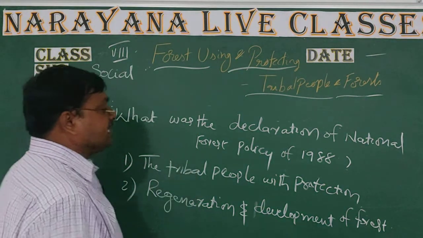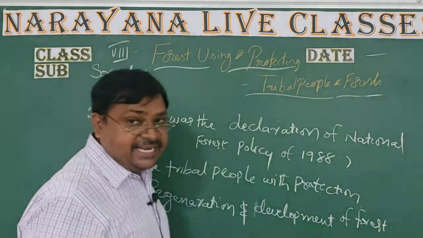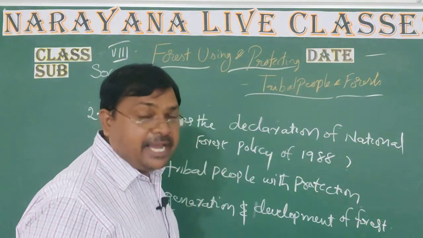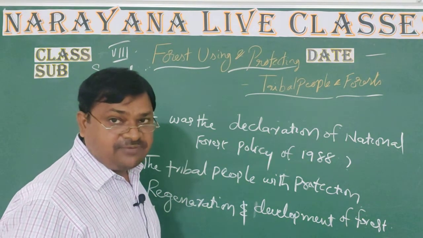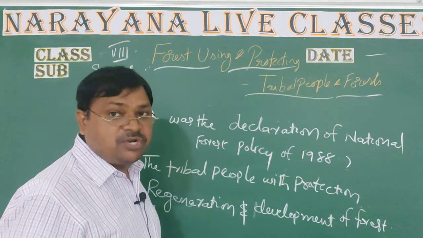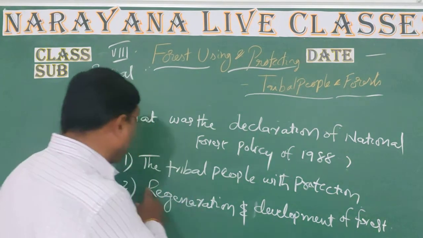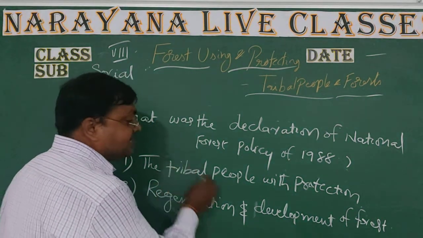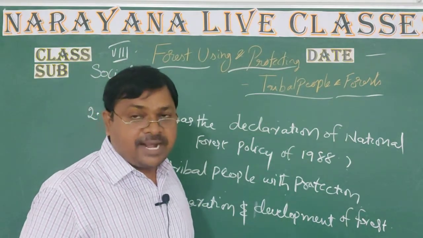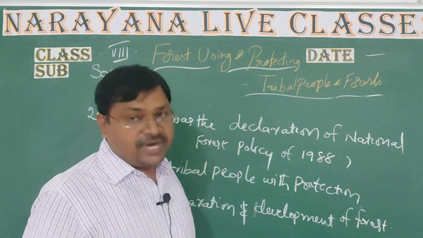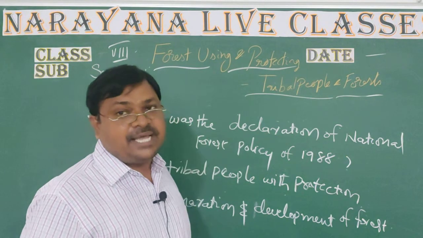The first one is that the central government decided the National Forest Policy in 1988. Why? They gave more priority for the protection of the forest. The forest is a natural wealth. That's why we want to protect the forest. So especially the tribal people with protection. Yes, most of the tribal people are completely staying in the forest. And they are protecting the forest.